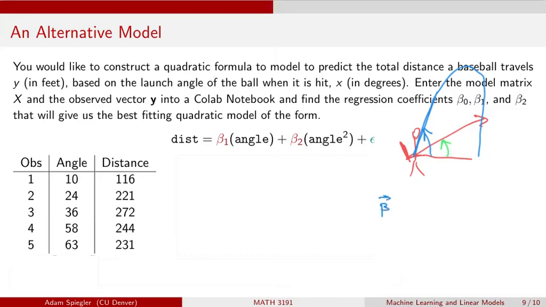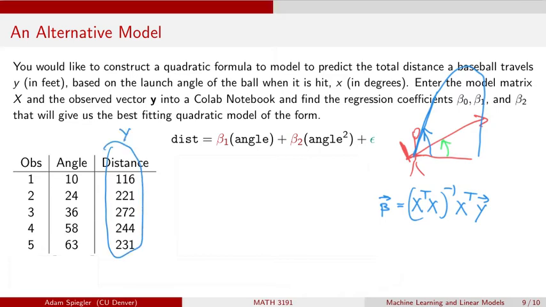And because this model is linear in the betas, we can solve this by using the least squares solution to find the best fitting quadratic model for this by taking our model matrix X, taking the product of X transpose X, inverting that, times X transpose times our column vector of observed distances. So this is what we're calling Y.